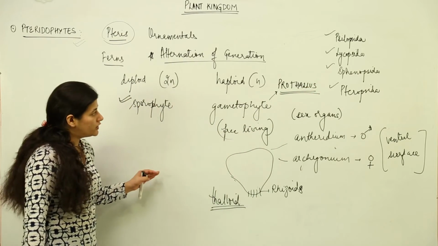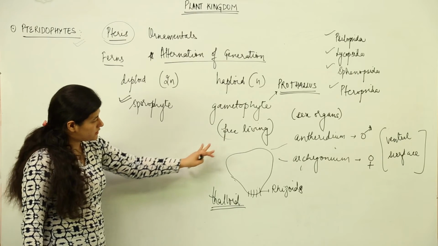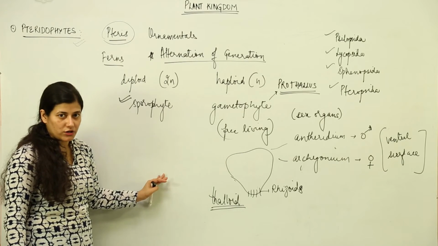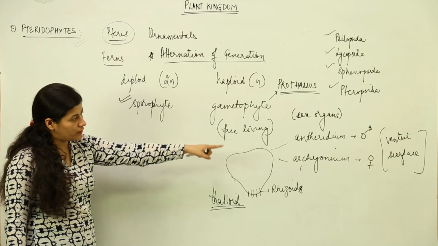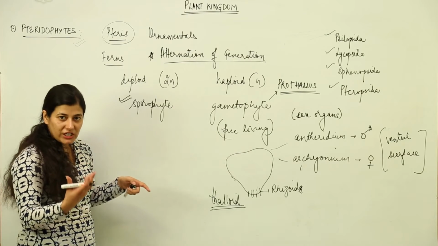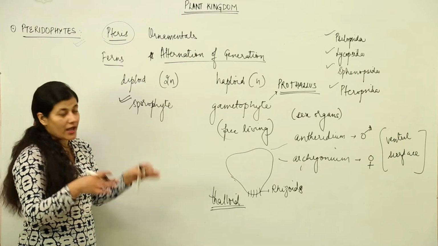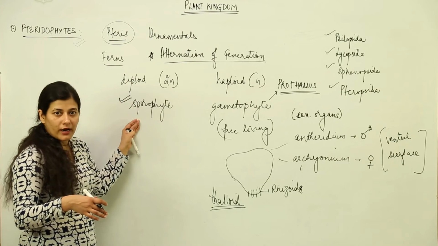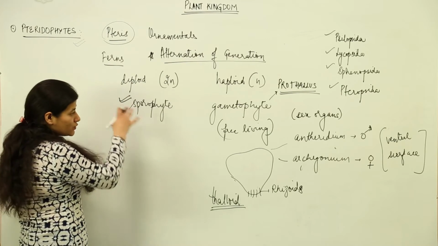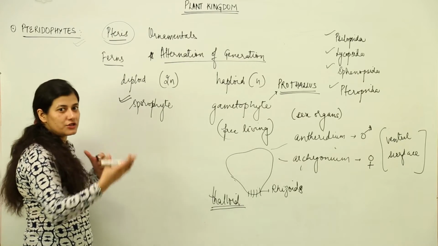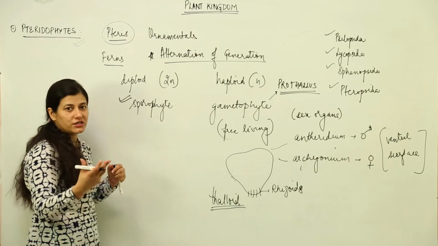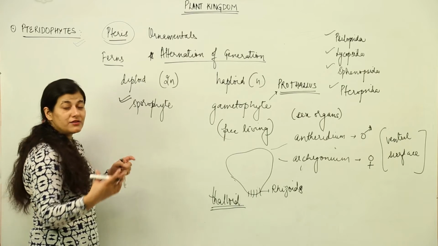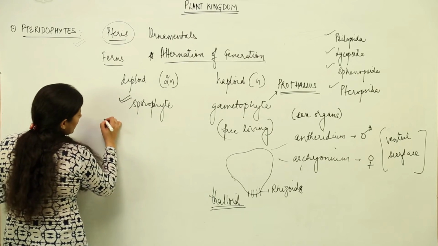Alright, this prothallus grows, it is free living, it is independent of the sporophyte, it gives rise to the male and female gametes which need shade and water, they unite and they give rise to the sporophyte, which is a diploid plant body. Now, this sporophyte is well differentiated into roots,